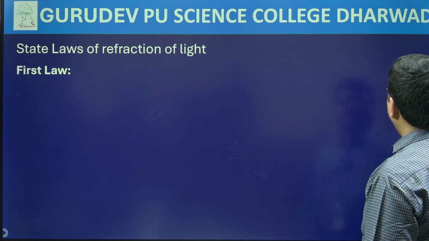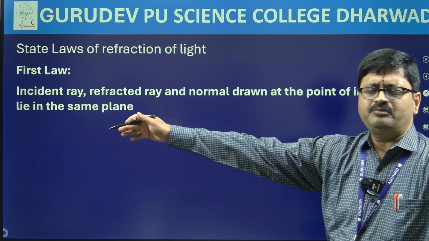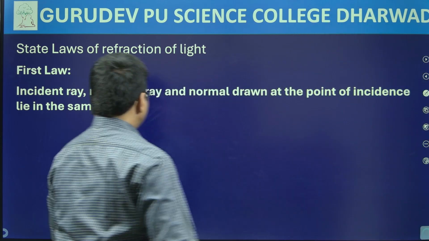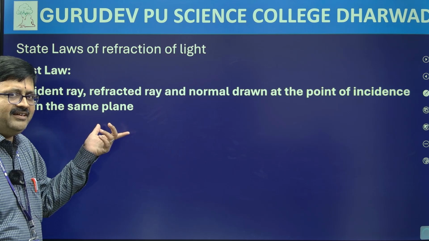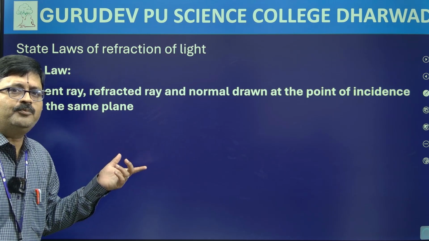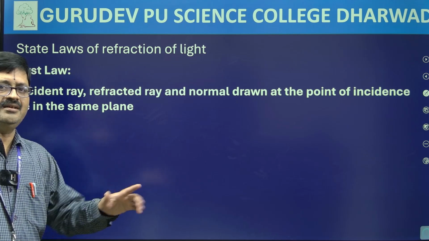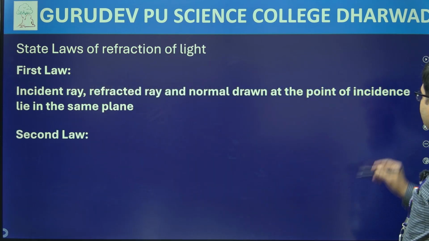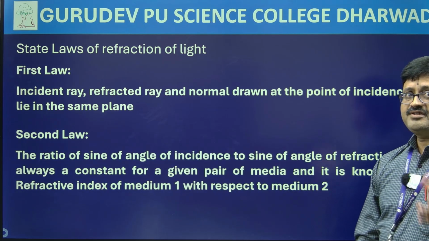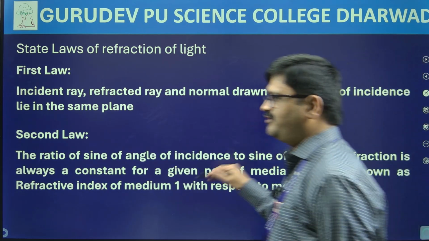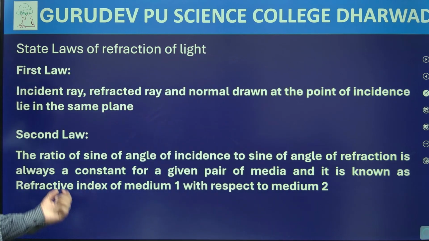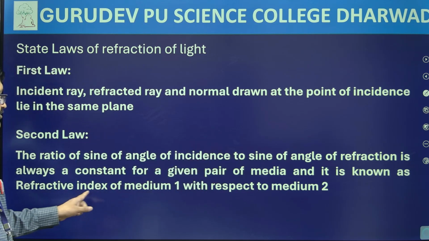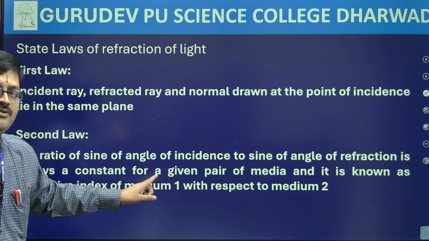First law, how do we state it? Definitely you all would be knowing: incident ray, refracted ray and normal drawn at the point of incidence all lie in the same plane. So that means everything is coplanar. All these rays will be in one single plane. So law of coplanarity. Then second law, it says what? Ratio of sine of angle of incidence to sine of angle of refraction is always a constant for a given pair of media, and it is known as the refractive index of medium 2 with respect to medium 1.